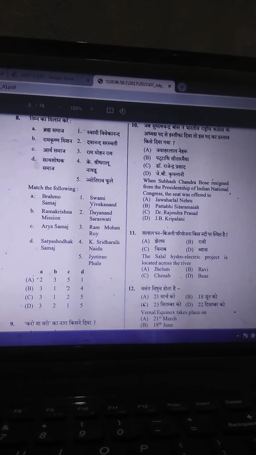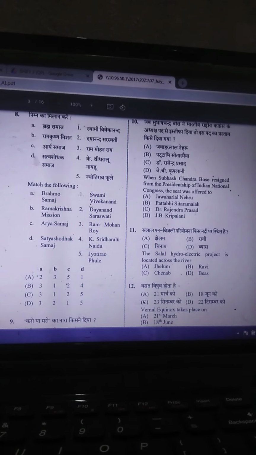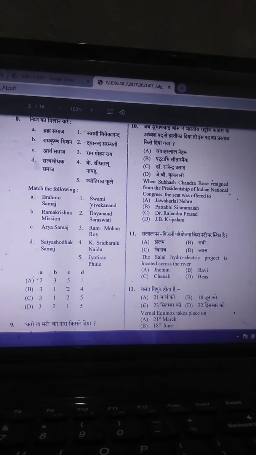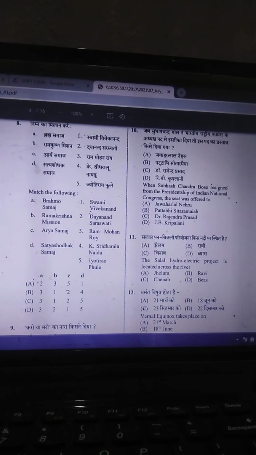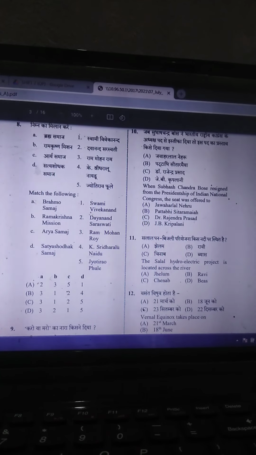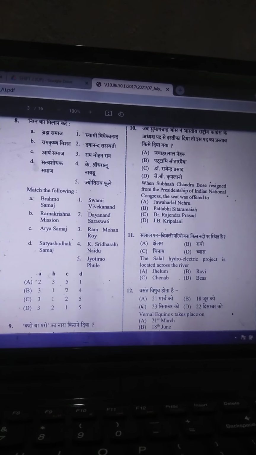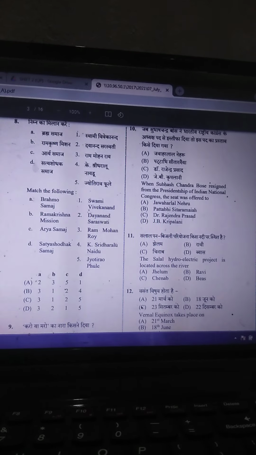So D we have to find out. D is Satya Shodhak Samaj. I'm not sure, I have to check. Okay, leave this question, I'll find the answer and then I'll tell you. Next